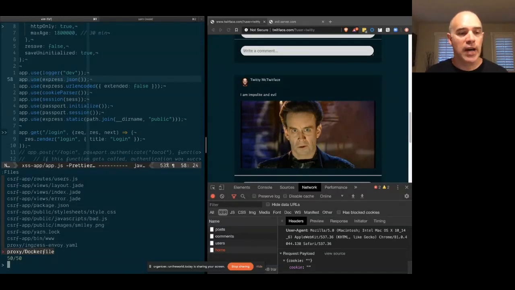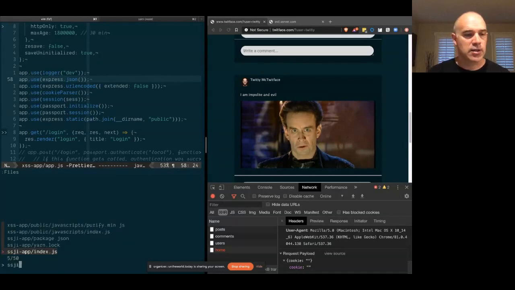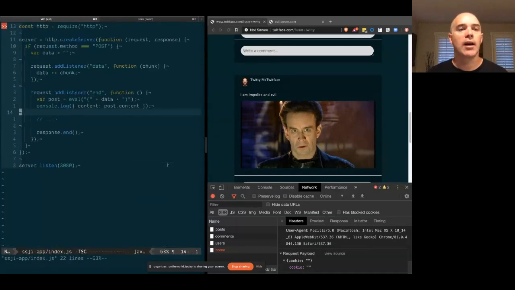So I've got a contrived example here that is just a simple endpoint running just a simple HTTP server from Node. And it is just accepting posts on behalf of users and then presumably doing something with them, like persisting them to a database. There's a small amount of code here. It should be easy to spot the error, but if this was nestled in with a bunch of business logic or request logic, it'd be easy to overlook the fact that on line 12 here, we have an eval call.